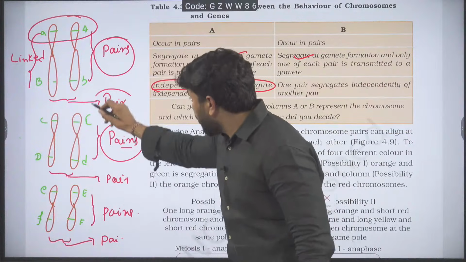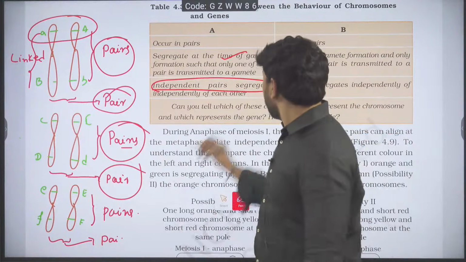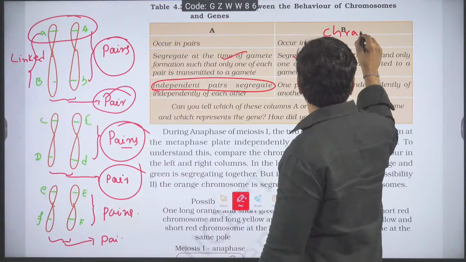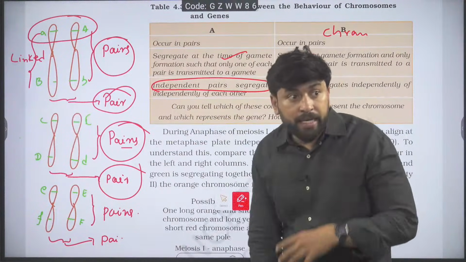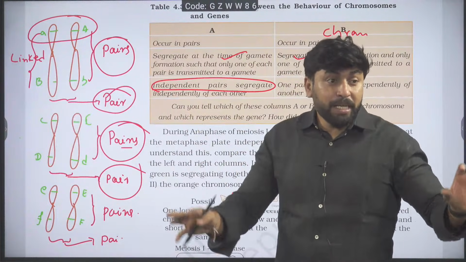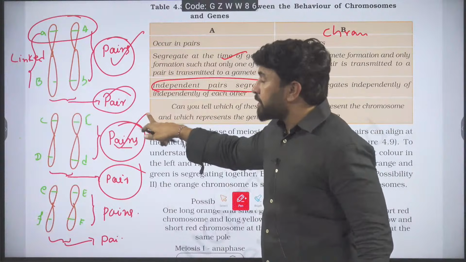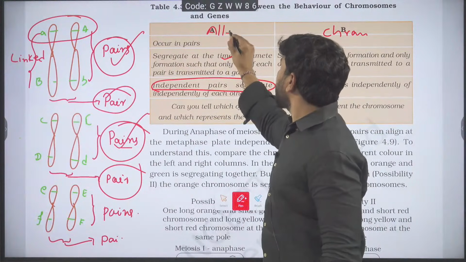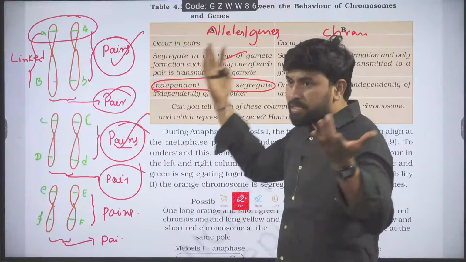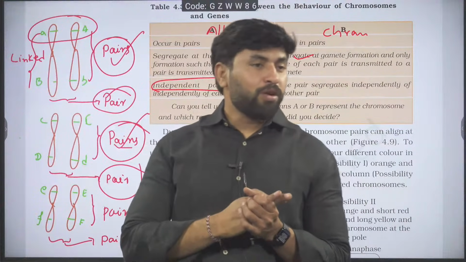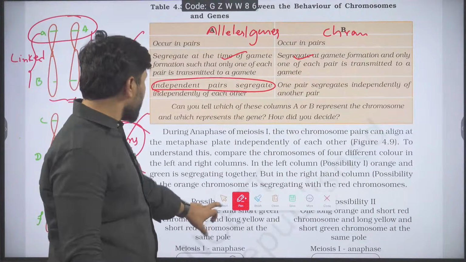That means this pair segregates independently of this pair at the time it becomes chromosomes. Independent pairs segregate independently of one another. So they are called alleles or genes. That's it. Is it okay? That's about the thing.